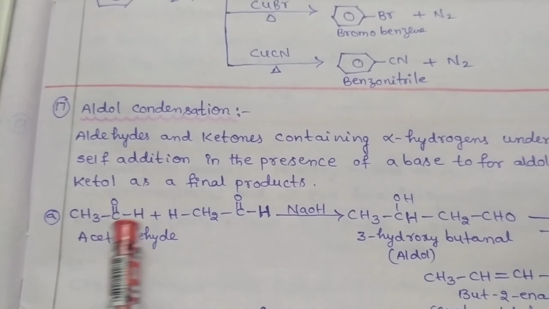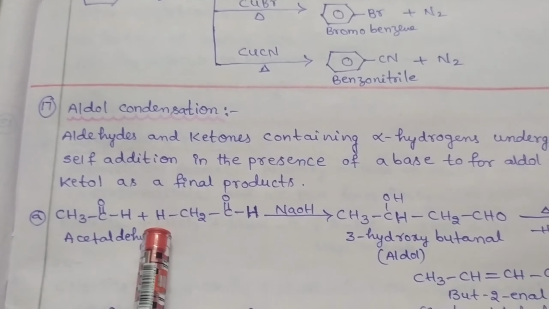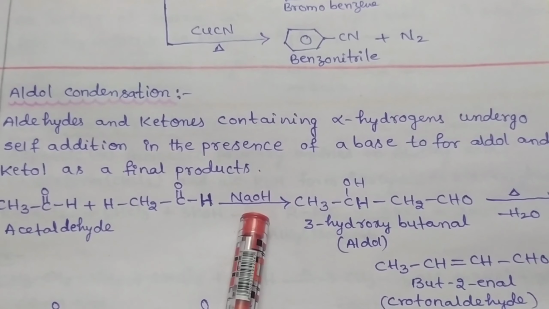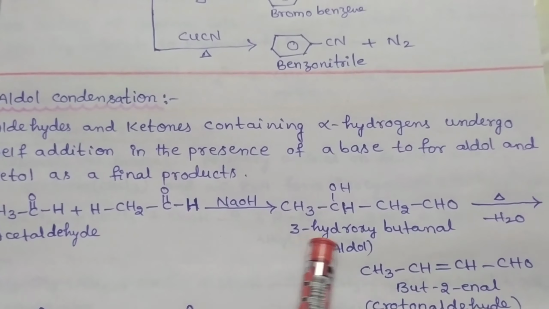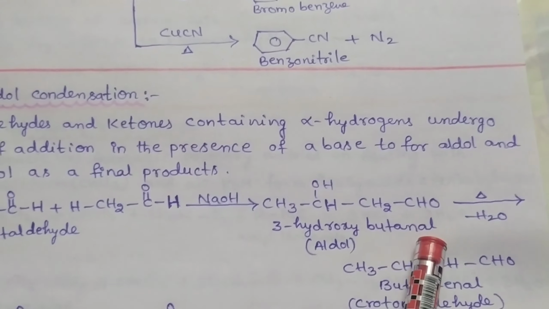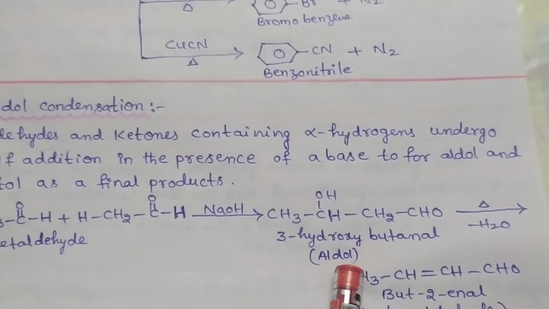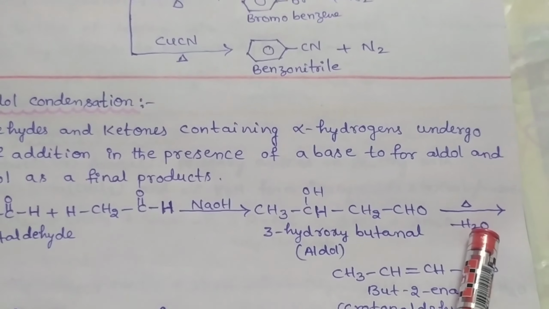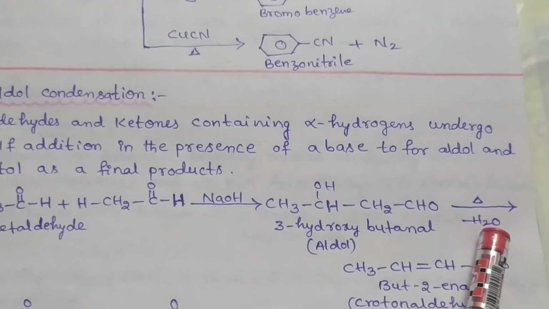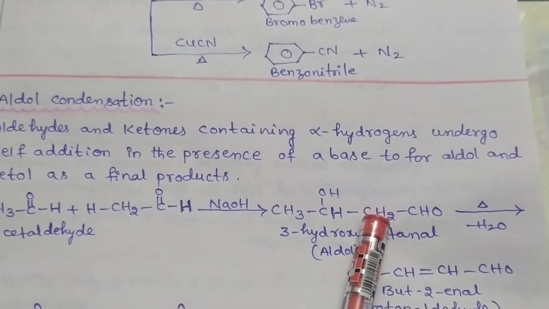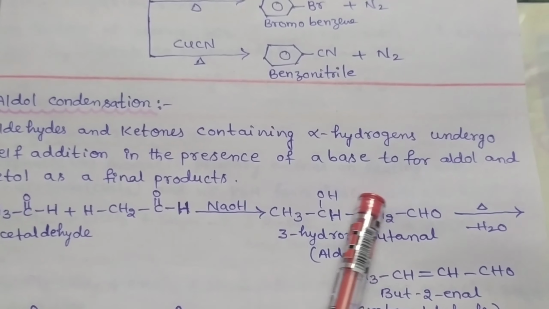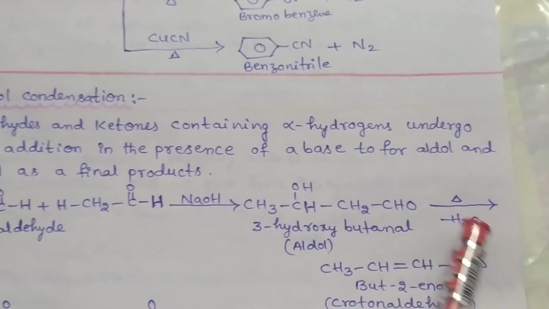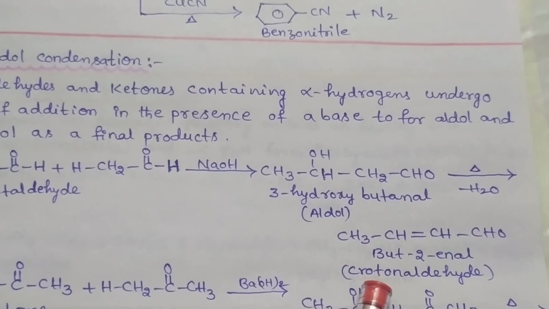When 2 moles of acetaldehyde undergo self-condensation reaction in the presence of sodium hydroxide, they form 3-hydroxybutanal. This is called aldol. This is an addition product. This further undergoes dehydration on heating. Here the OH and the carbon containing one hydrogen will be removed as a water molecule, undergoing dehydration, to form crotonaldehyde,